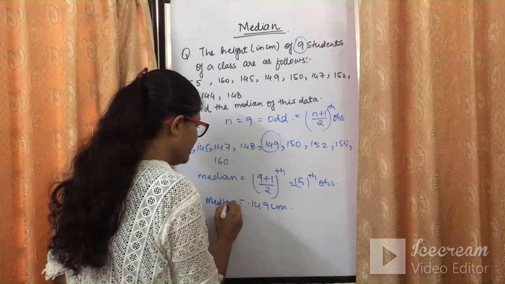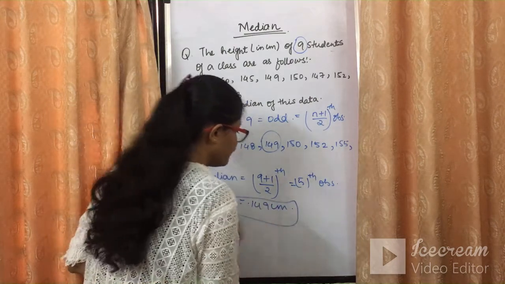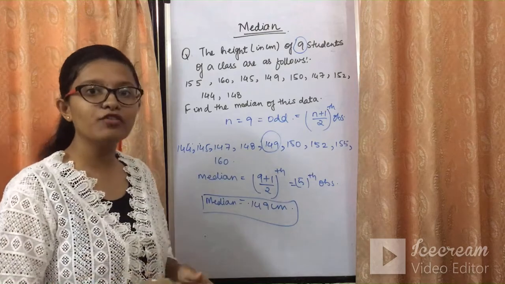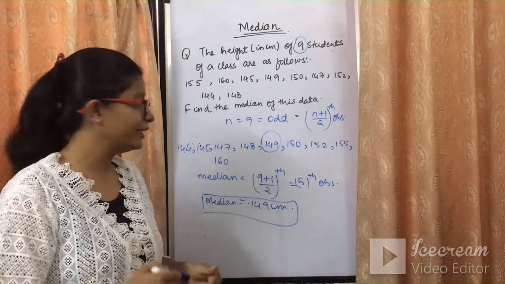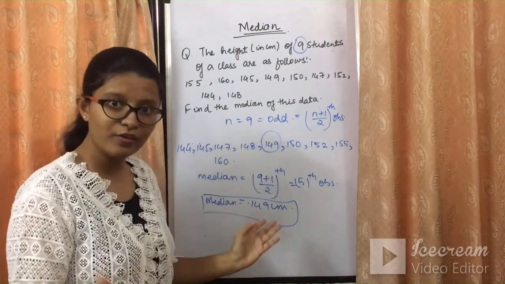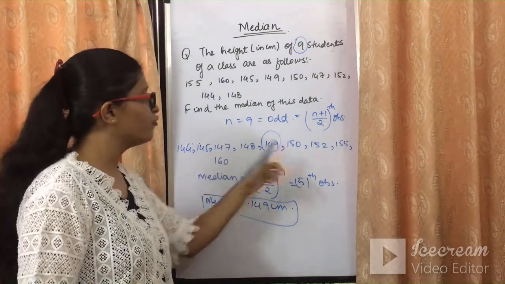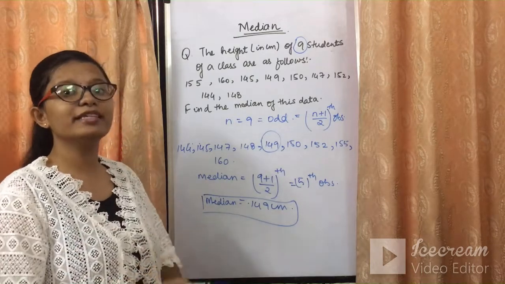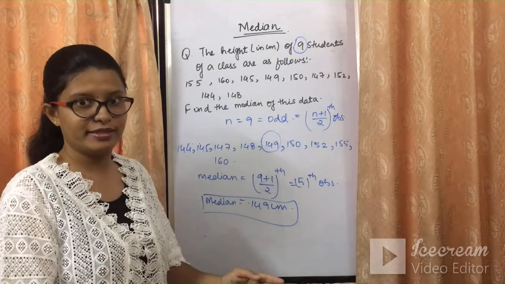So what is the median? It is 149. So this is how we can solve the given sum and find the median. And if you see, this 149 divides the observations into two equal halves, that is 4 over here and 4 on the other side. So this is the way the median divides the arranged data into two equal parts.